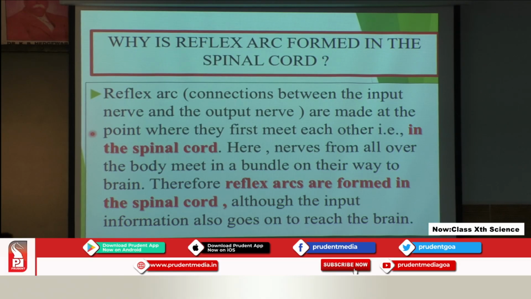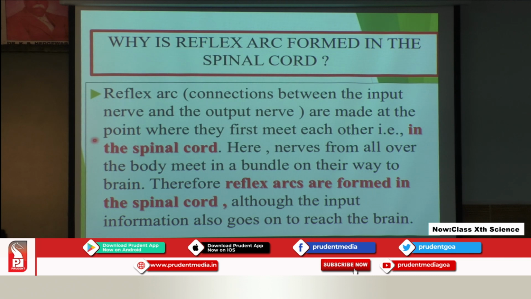Why is the reflex arc formed in the spinal cord? Why only in the spinal cord and why not in the brain? The reflex arc is the connection between the input nerve and the output nerve. Here the input nerve is the sensory nerve and the output nerve is the motor nerve. So the reflex arc is made at the point where they first meet each other, that is in the spinal cord.